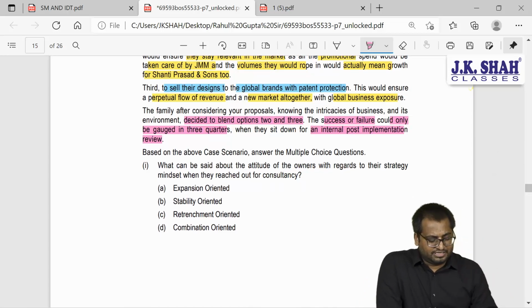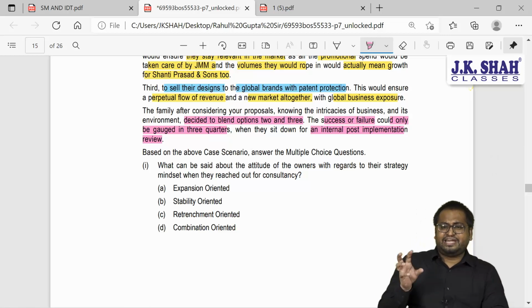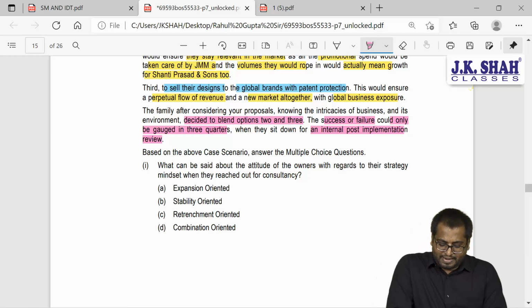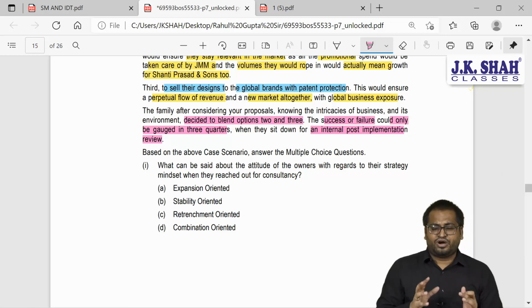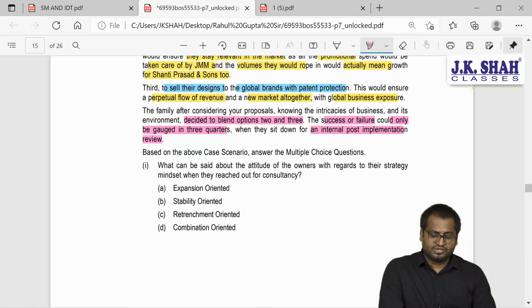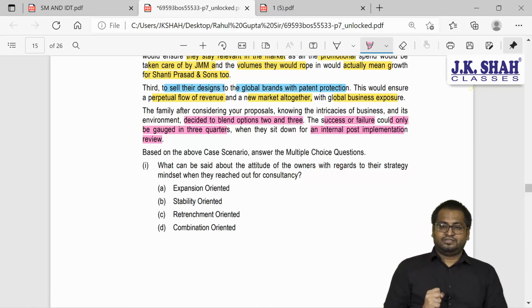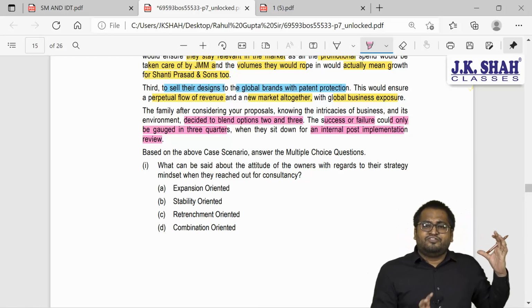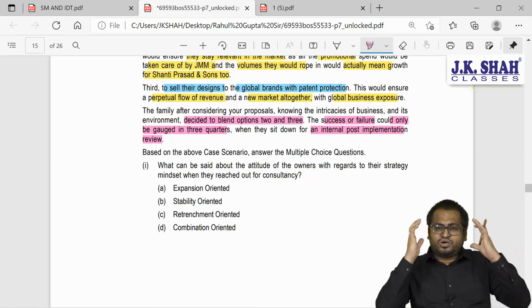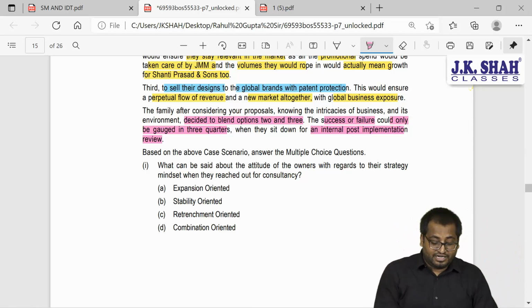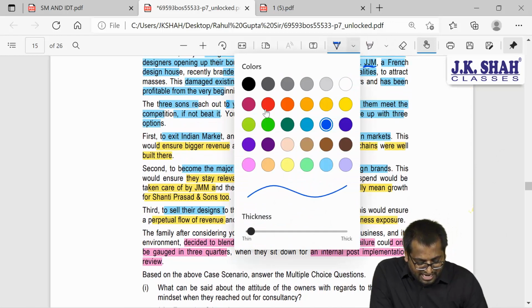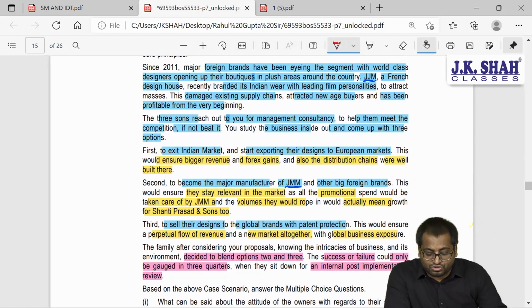So the first question: what can be said about the attitude of the owners with regards to their strategy mindset when they reached out for consultancy? So try to understand this. If you understand the question, you will be able to answer this question. What is the mindset of the owners when they approached you for consultancy? What was their thought process? It was there somewhere in here. I will mark this for you. I will highlight this in red color pen so that you come to know.